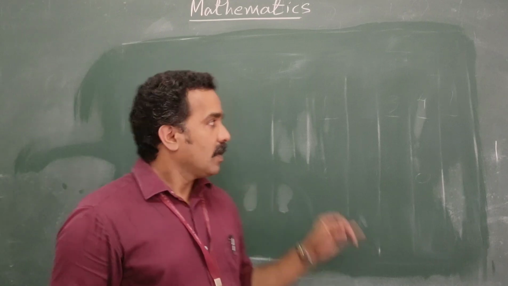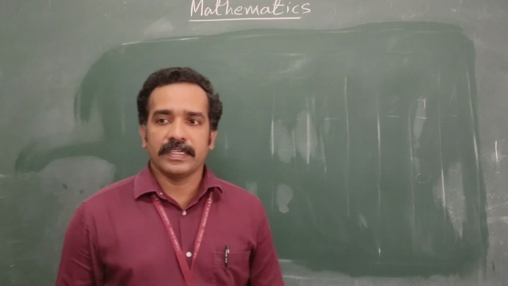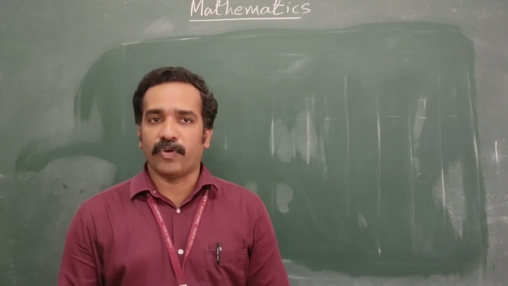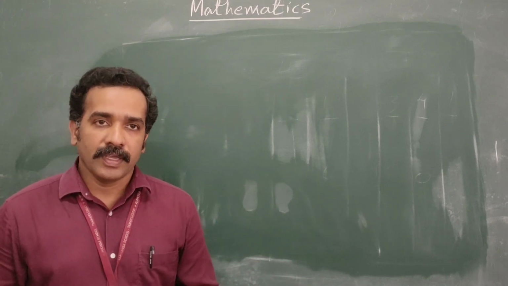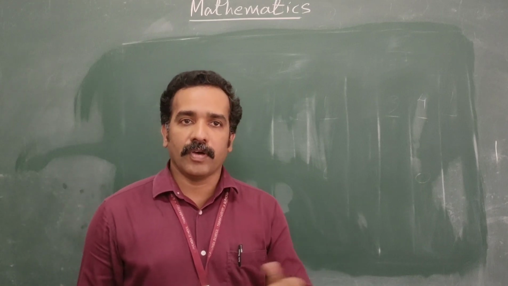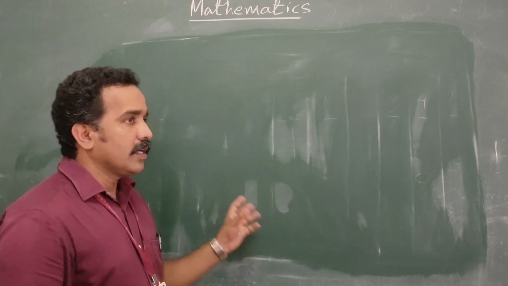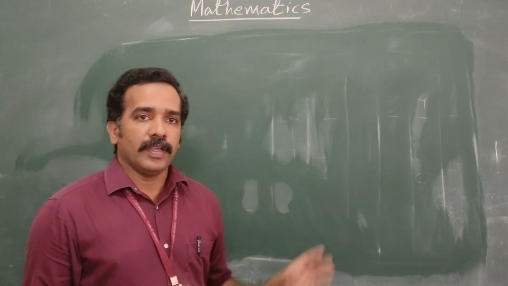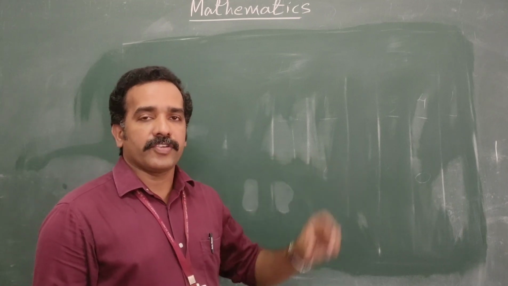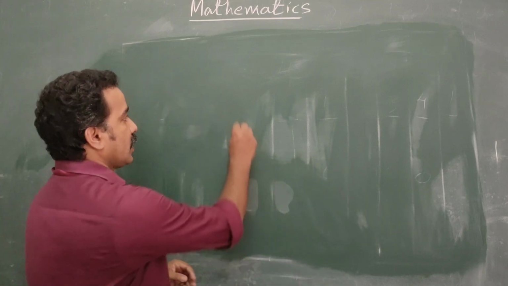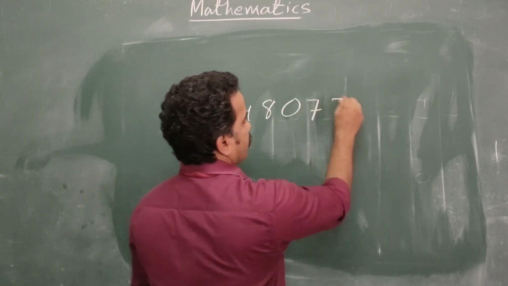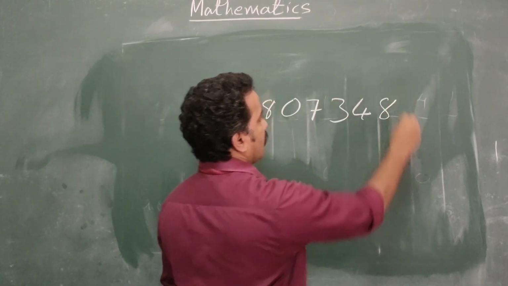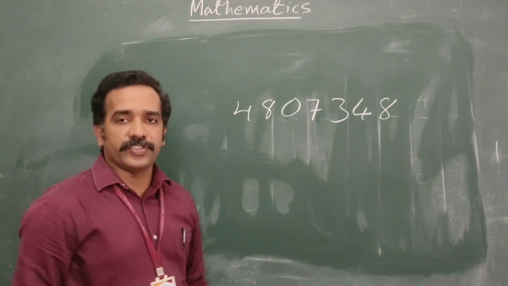Okay, next, let us see how we can write a number in its expanded form. You already studied small numbers, how to write them in expanded form, in your class 5th standard. For bigger numbers, in the same way we can write them in expanded form. For example, here this is a 7-digit number.